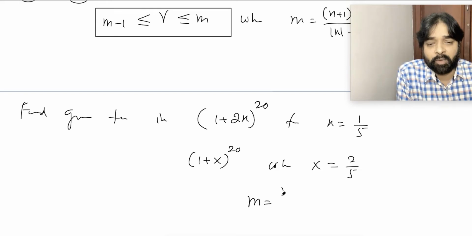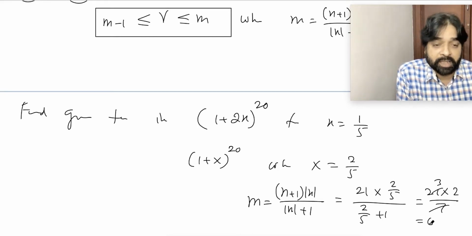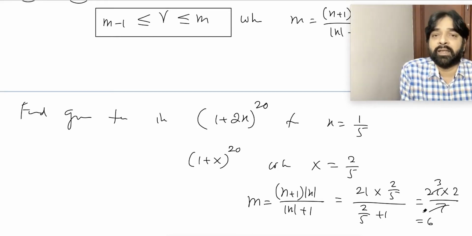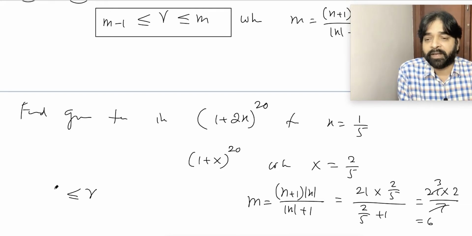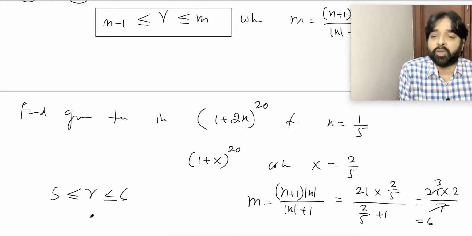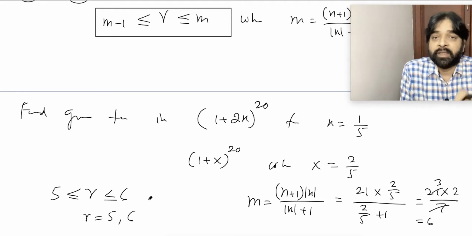Calculate m. M equals what? (N plus 1) into mod x divided by mod x plus 1. So n plus 1 is 21 into mod x 2 by 5 divided by 2 by 5 plus 1. The LCM is 5, so it becomes 7, and 21 into 2 by 7 becomes 3 into 2, which is 6. Is this clear? M equals 6 means, now put the condition, R should lie between 5 and 6. So what is R? R will be either 5 or 6 because R is an integer. So which is the greatest term?